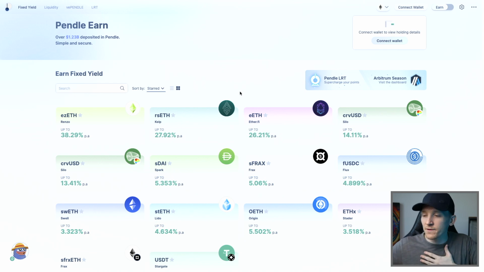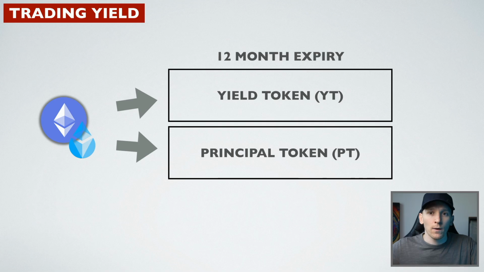So if we have a token like liquid staked ETH, and we know that it's going to get 3.5% over the next 12 months, we want to fix that because liquid staking token yields, Ethereum yields, are variable. It might go 3.5, maybe 2, maybe 6, we don't know. Of course, people that earn yields from something may want to fix that yield.